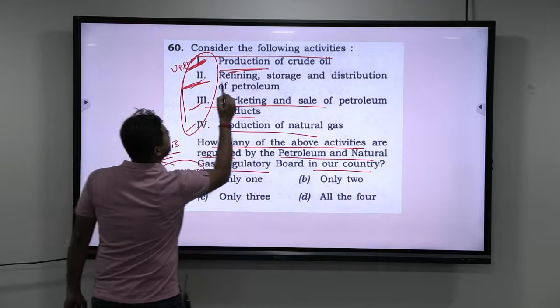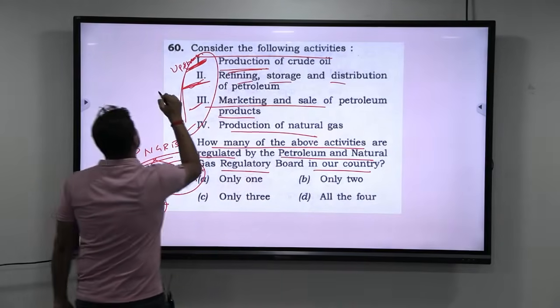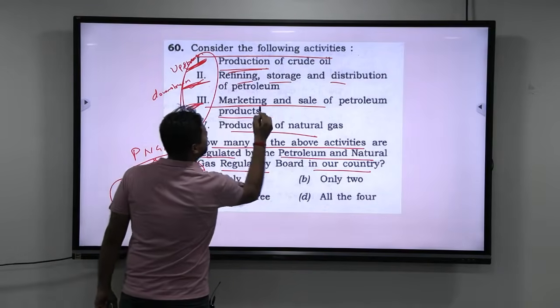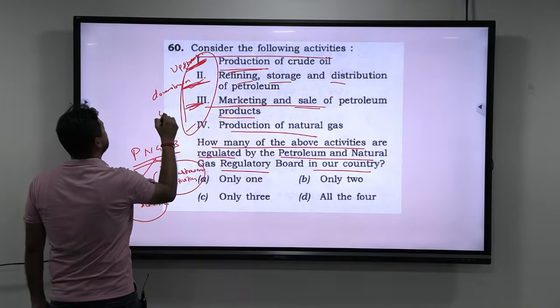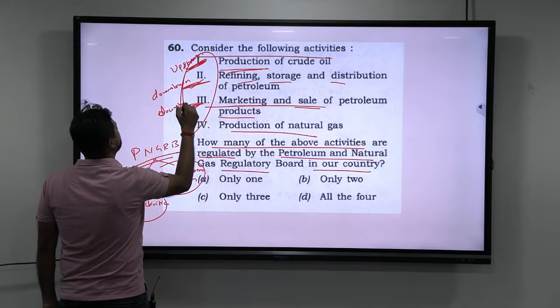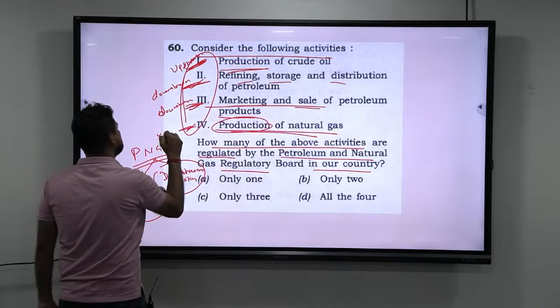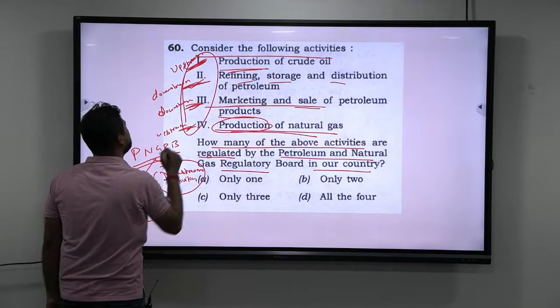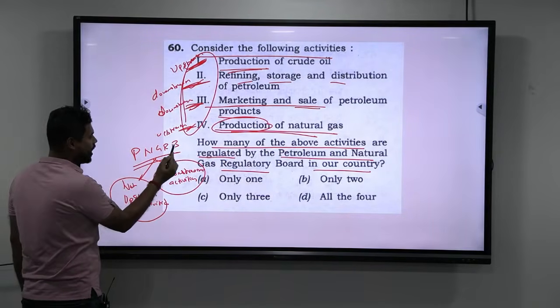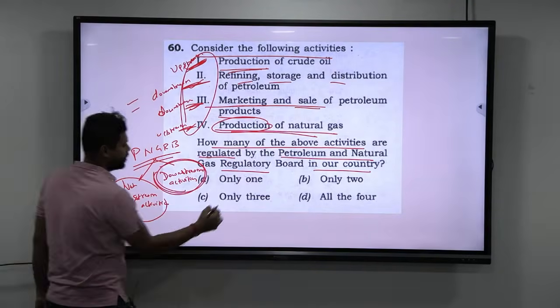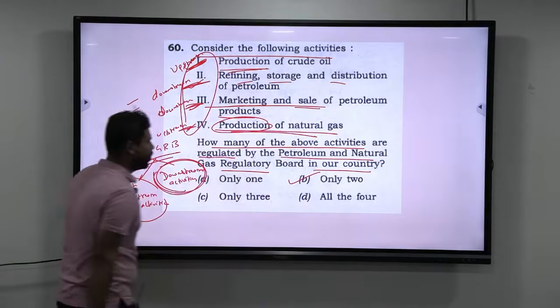The next, refining, storage and distribution. This is downstream. The next is marketing, sale of petroleum products. This is again downstream. The next is production of natural gas. When they say production, it is upstream. So overall, PNGRB takes care of or regulates downstream activities. So there are 2 downstream activities. That means the answer is only 2.